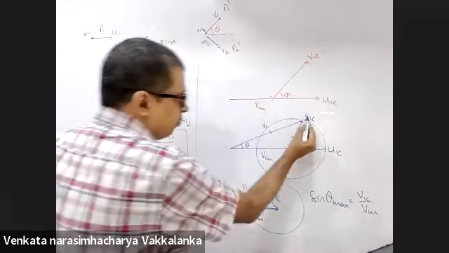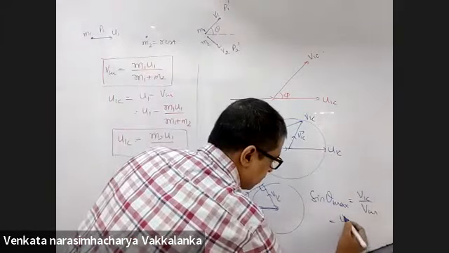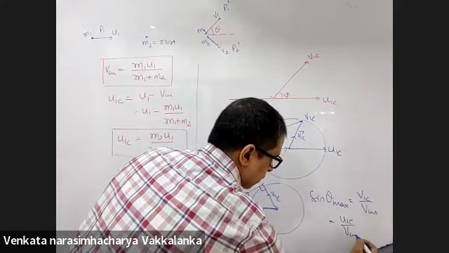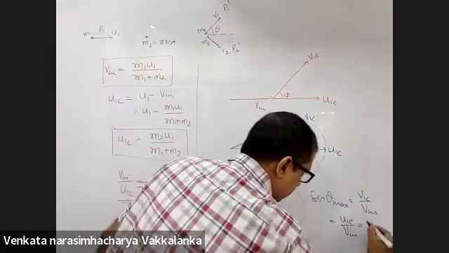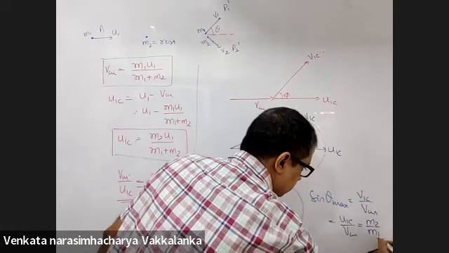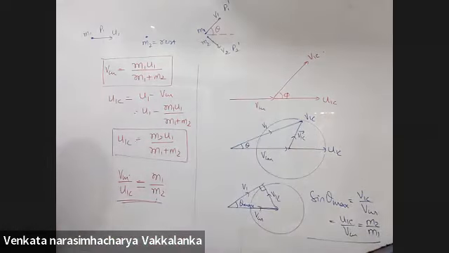But V1C is equal to U1C. How much is U1C by VCM? M2 by M1. Is this the answer that you are expecting?